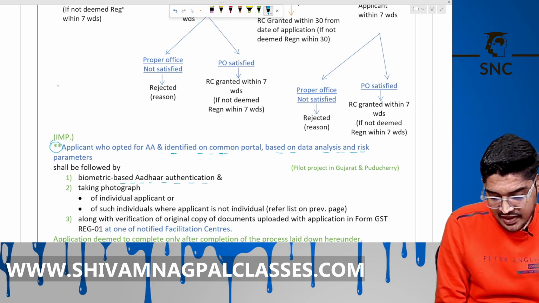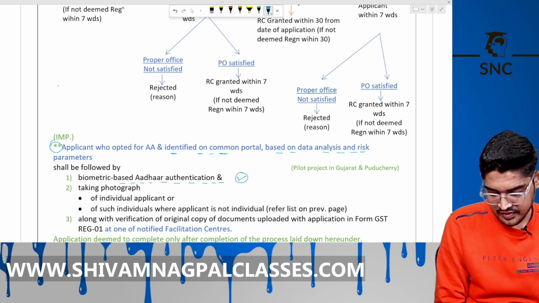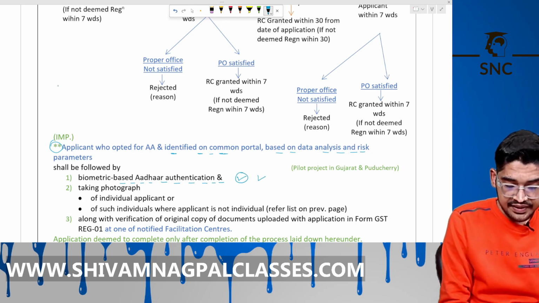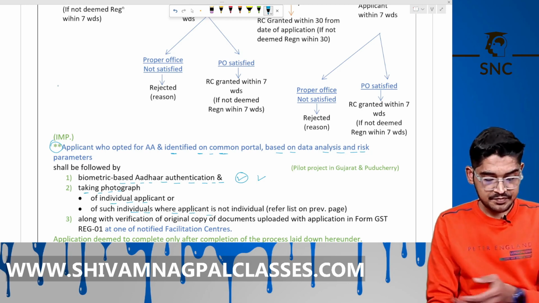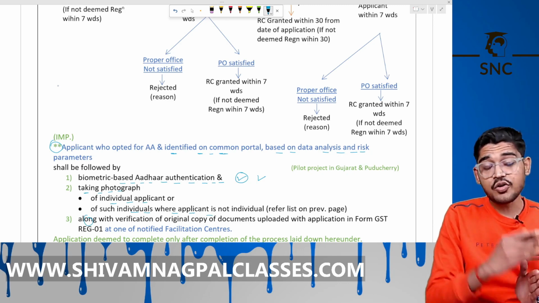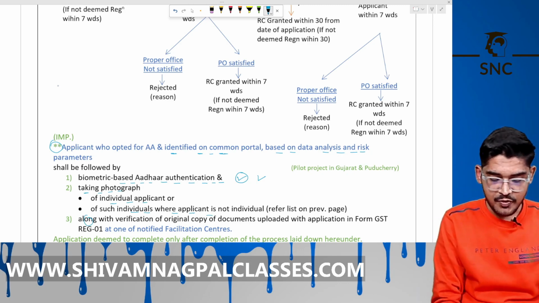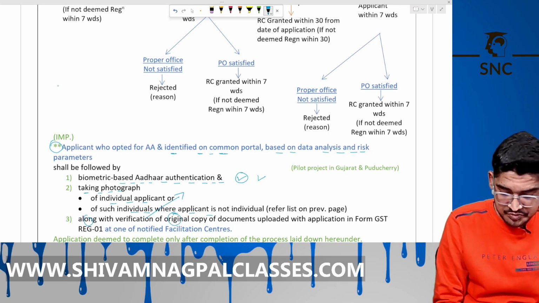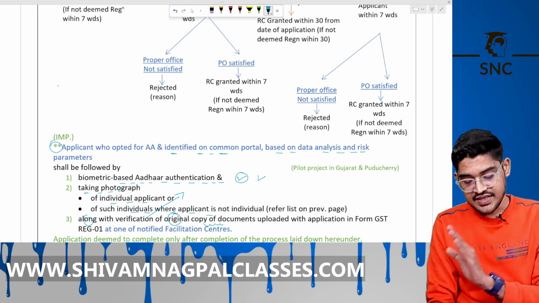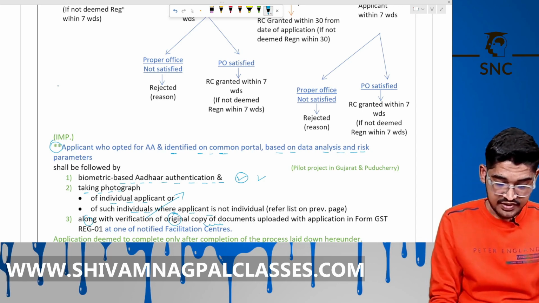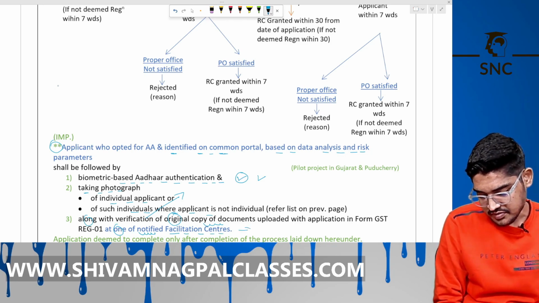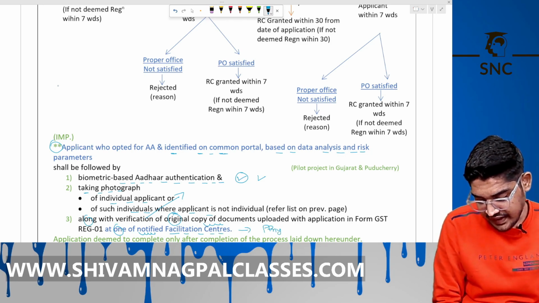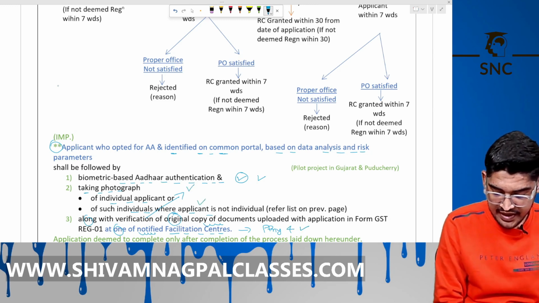He has to complete his biometric A using finger or eye test, etc., and have a photograph taken of the individual applicant or other person, like the Karta in case of HUF, or the MD in case of a company, along with verification of the original copies of the documents uploaded with the GST application in RG01, at one of the notified GST centers. You physically have to go there and provide your A and your documents.